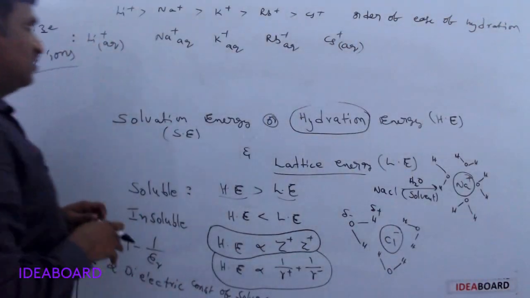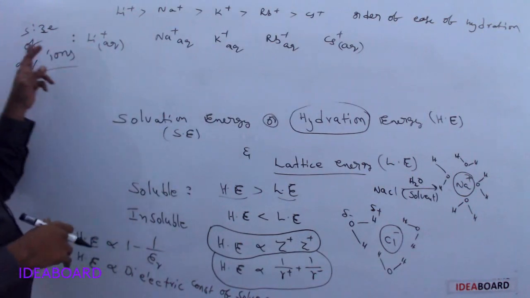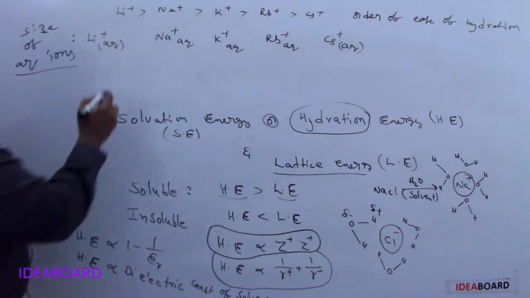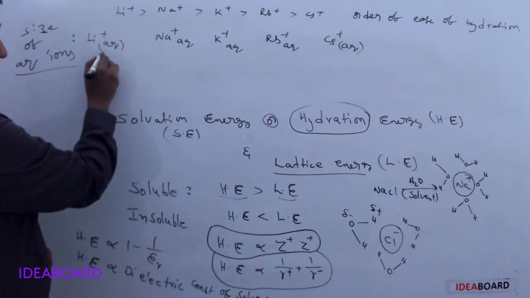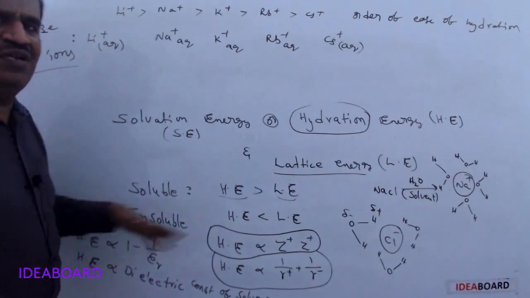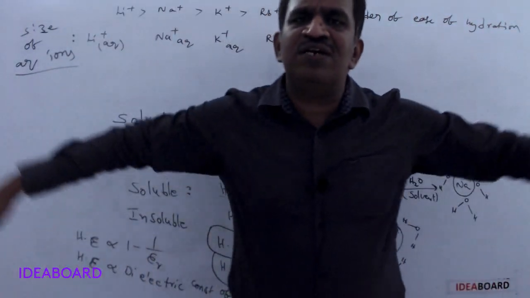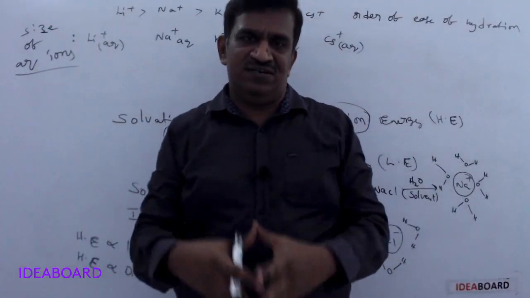Which has the higher size of its aqueous ion? Tell me. It is the highest hydrated ion, which means more water molecules are surrounding it. So when an ion is surrounded by more water molecules, its aqueous ion size is bigger.